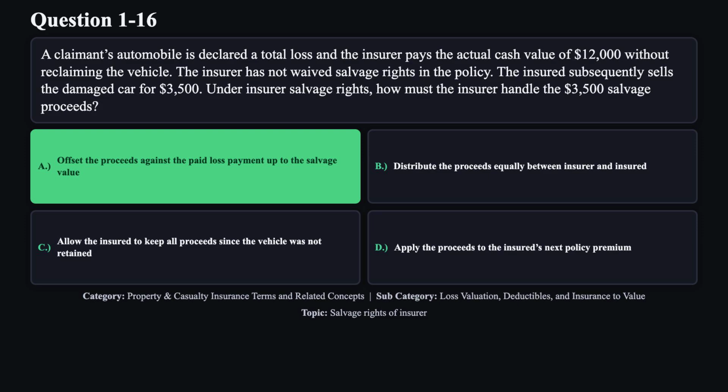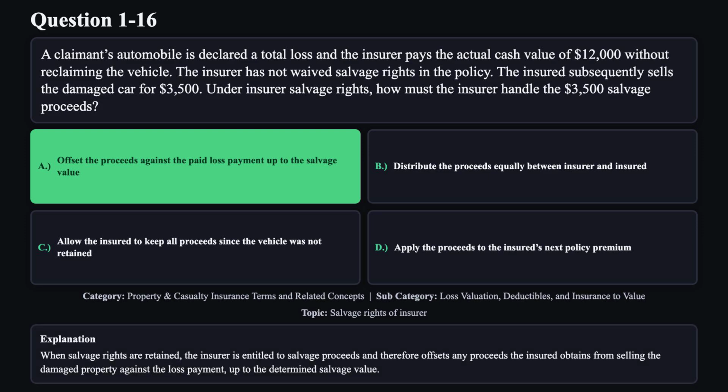The correct answer is A. When salvage rights are retained, the insurer is entitled to salvage proceeds and therefore offsets any proceeds the insured obtains from selling the damaged property against the loss payment, up to the determined salvage value.